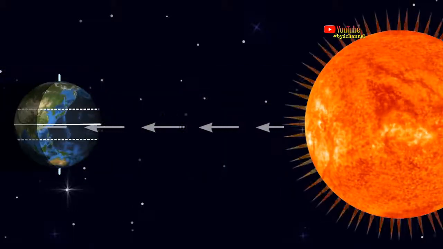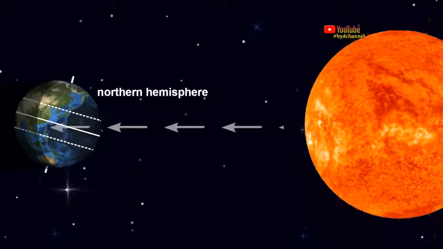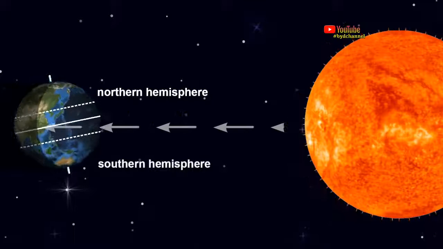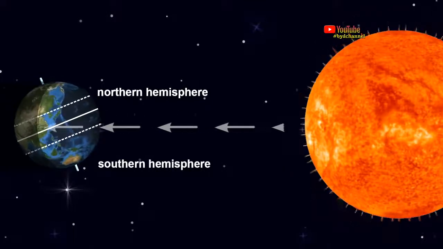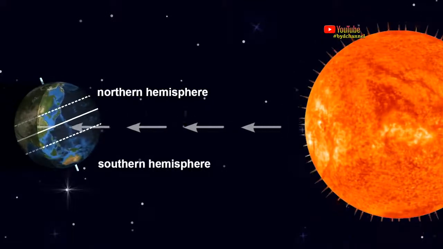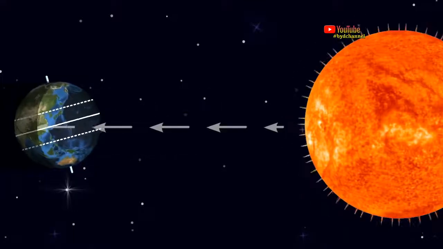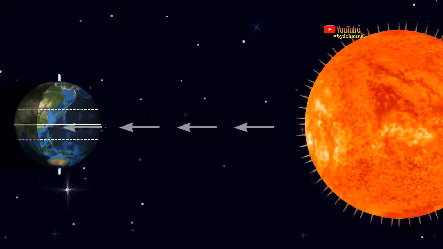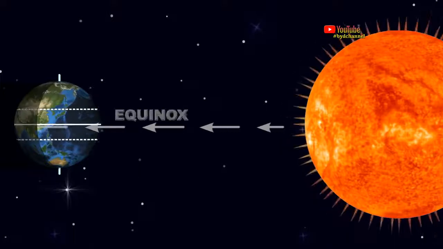For half a year, the Sun is in the northern hemisphere of the equator. Half a year later, the Sun is in the southern hemisphere of the equator. When moving from the northern hemisphere to the southern hemisphere and vice versa, the Sun must cross the equator. Well, this event is called the equinox.